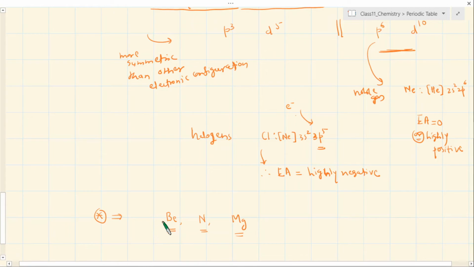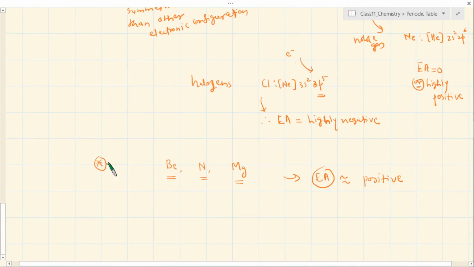Do this by yourself today and tell me tomorrow. In fact, I will say that the electron affinity for these is positive, or very close to positive, or very less negative. In fact they are not at all negative, they are all positive values. So why is that? That's the question that may be asked, and you should be able to answer based on the electronic configuration and consider all the factors discussed above.